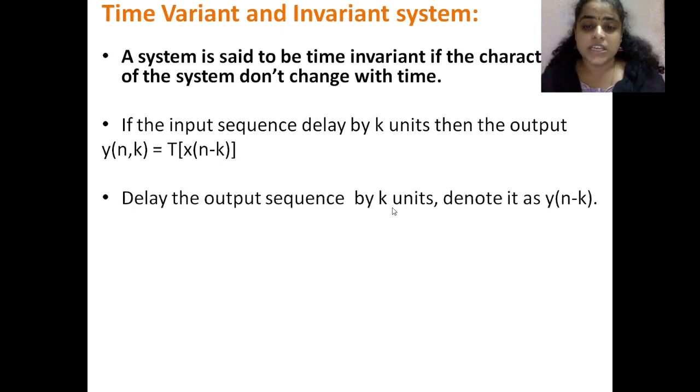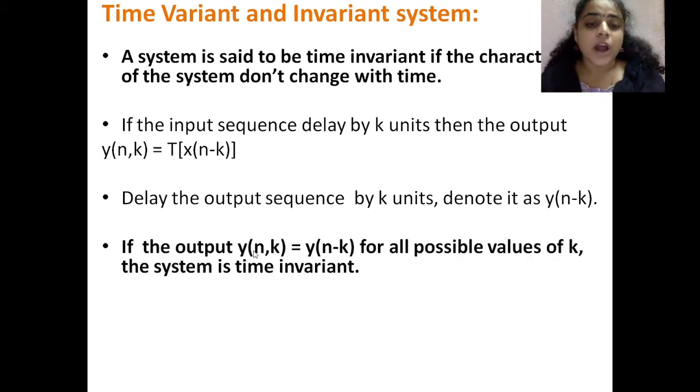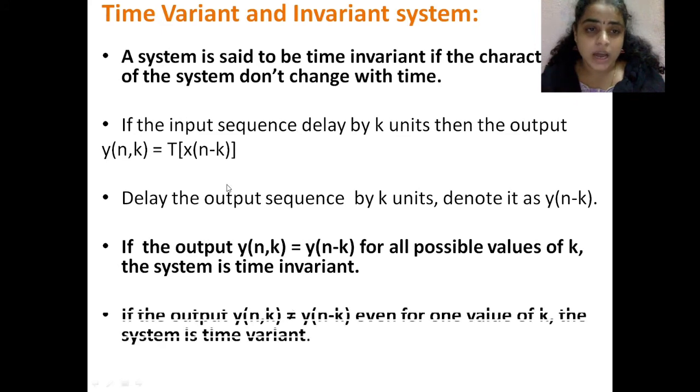Delay the output sequence by k units and denote it as y of n minus k. If y of n comma k is equal to y of n minus k for all possible values of k, then the system is time invariant. If they are not equal, then the system is time variant.